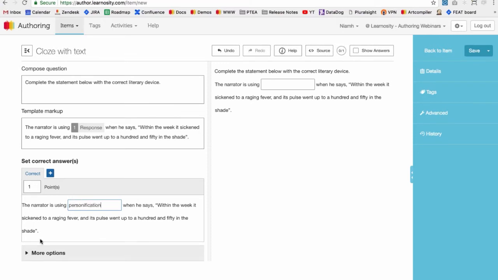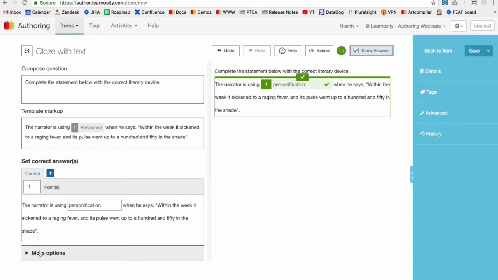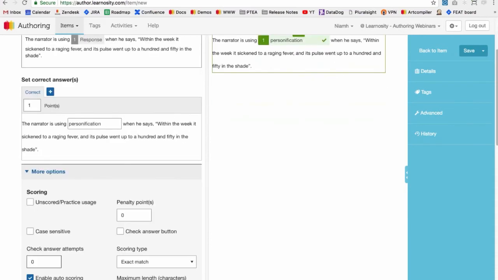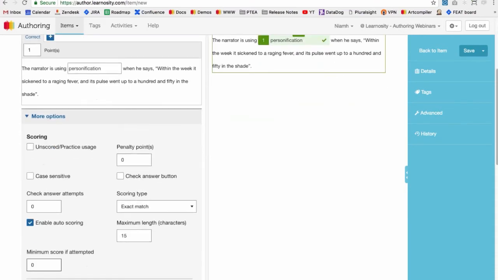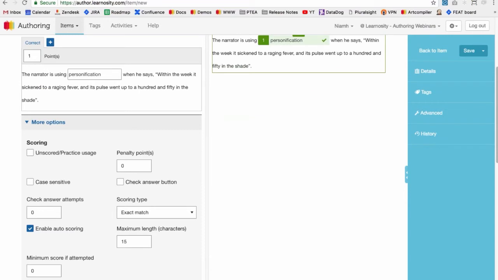And that's it, it's really simple. I can test it here as well in the preview mode just to make sure it's all okay and it looks good. Then in the more options section, there's just a couple of options in the scoring section that are unique to this type of question. So you have a case sensitive option here.